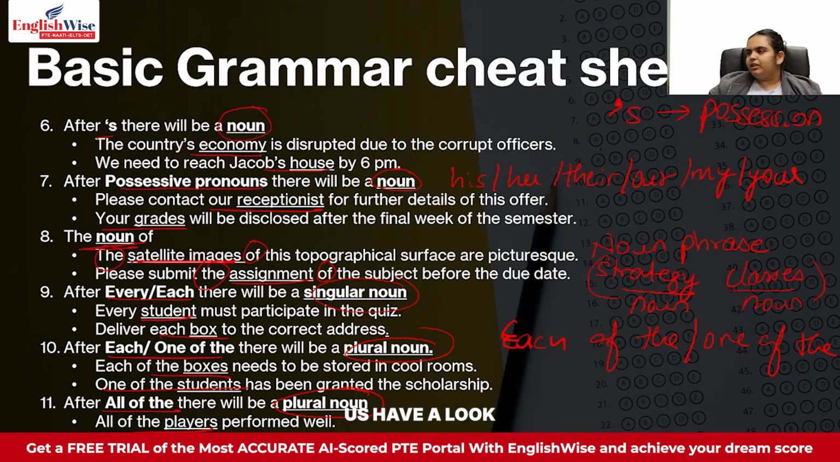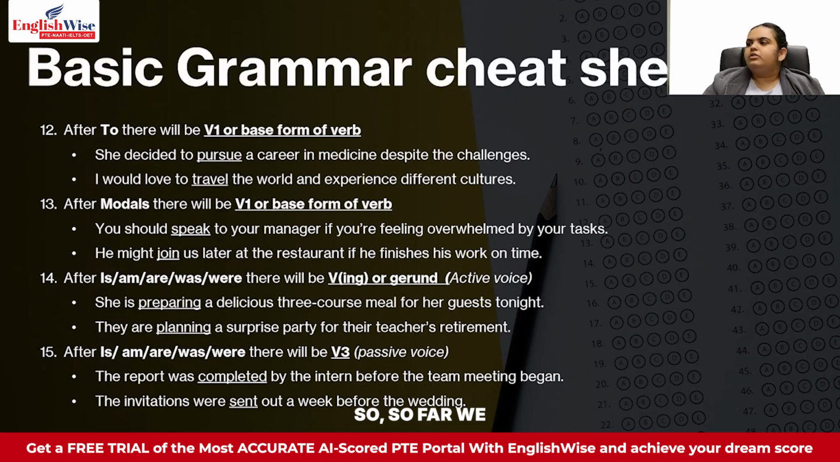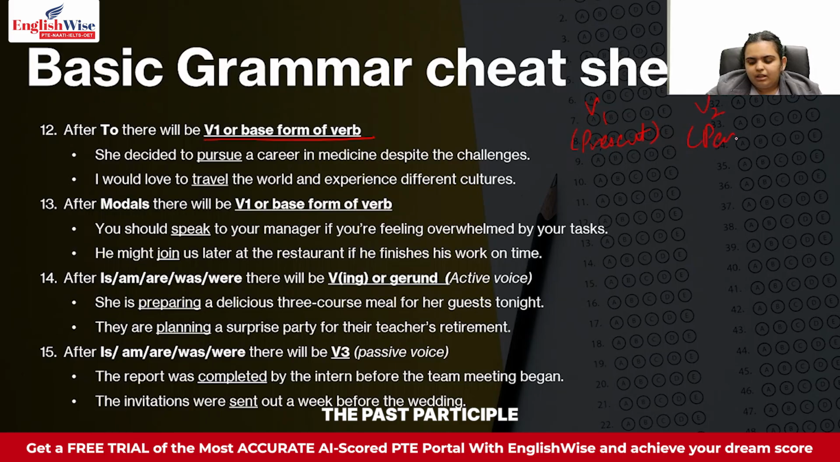Moving forward, let us have a look at the next set of rules. So far we covered the rules of nouns. Now let us move on and cover the rules of verbs. Rule number 12 tells you that after to there will always be V1 or the base form of the verb. Now I'm pretty sure that if you have watched the previous video, you know what V1, V2 and V3 are. V1 is the present form of the verb, V2 is the past form of the verb, and V3 is the past participle form of the verb.